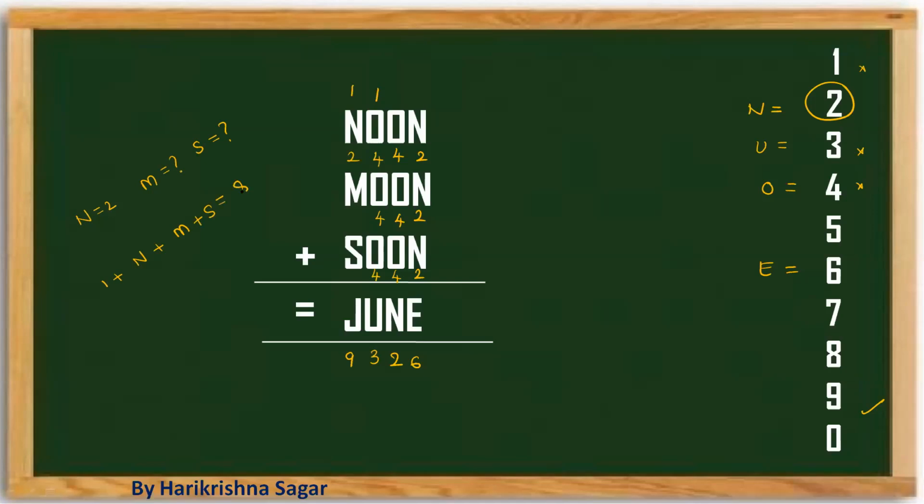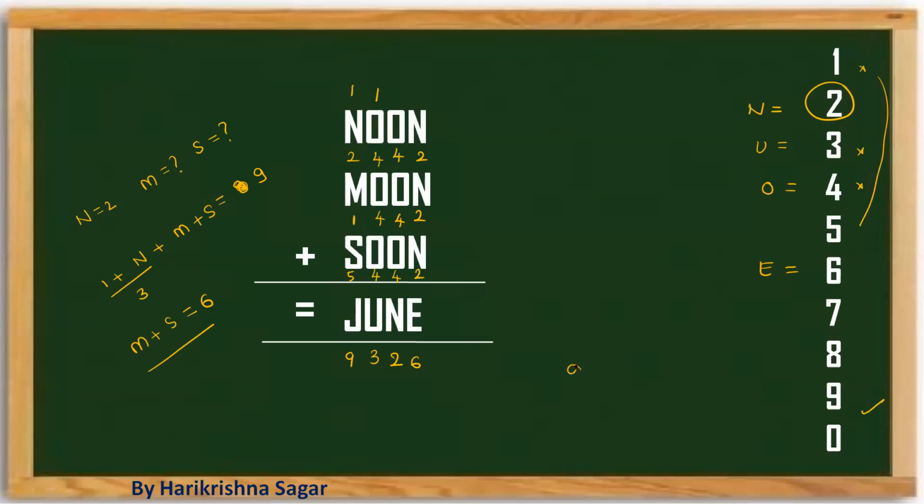So we'll take 8 also, so that you will get clarity. So why 8 is not possible, I'll tell you. So N value is anyways 2. So from this data, M plus S should be equal to, this is 3. So if you subtract, it will be 6. When it is 6, the possibility of 6 is 1 and 5. That is also possible. So M can be 1, S can be 5, and also M can be 5, S can be 1. No particular rule. It can be 1 and 5 or 5 and 1.